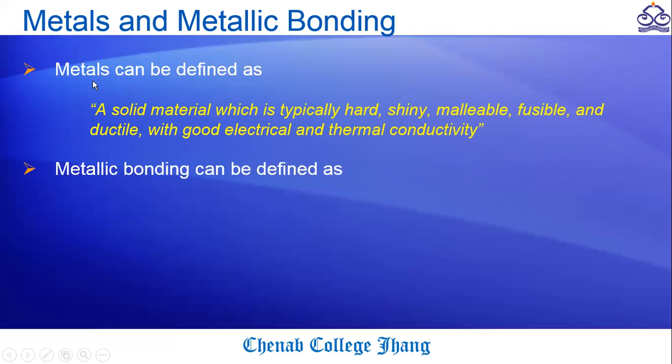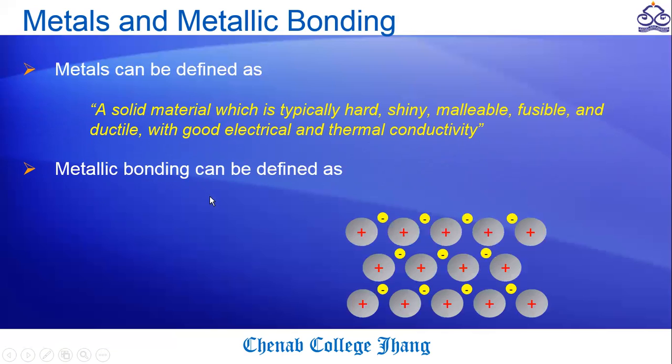Now we'll see how metals are formed. Metals are formed due to metallic bonding. And what is metallic bonding? Metallic bonding can be defined as the electrostatic force between valence shell electrons and the metal positive ions. The forces between these valence shell electrons and positive ions are responsible for making metals.